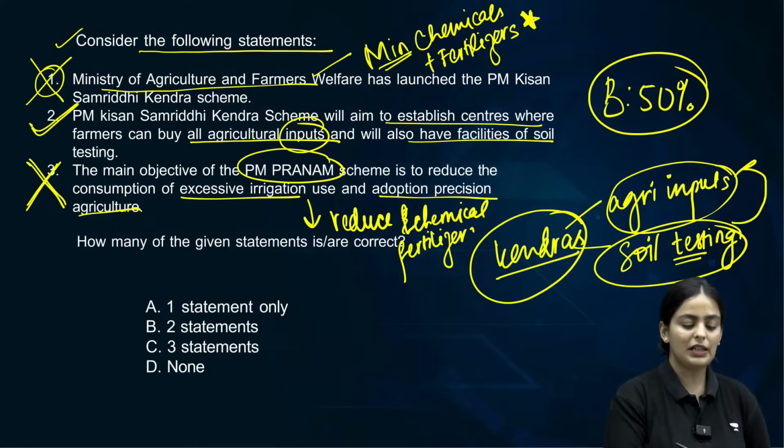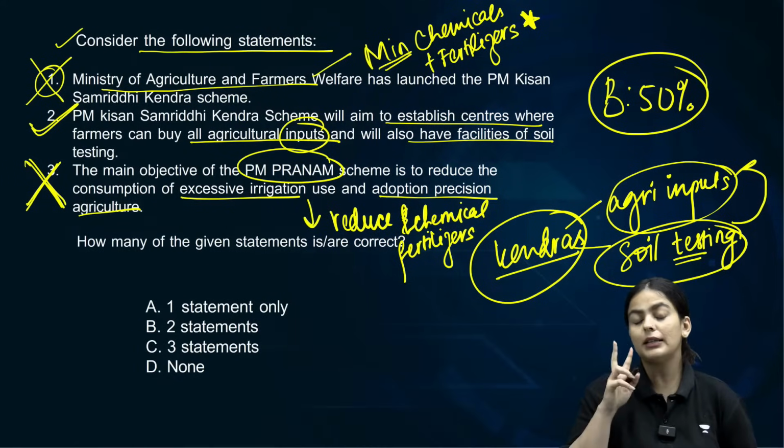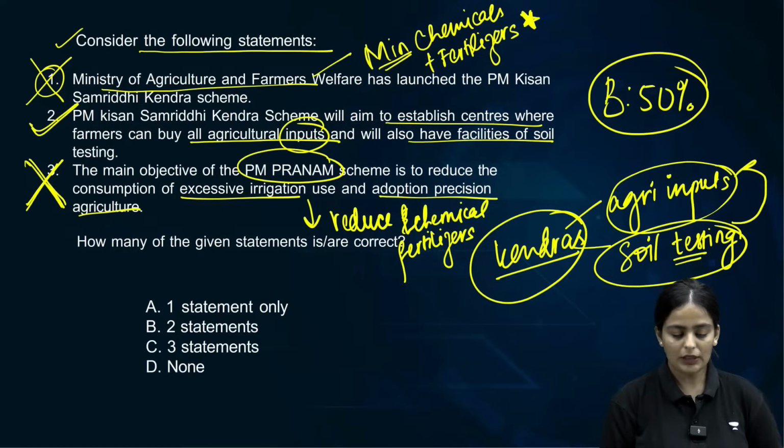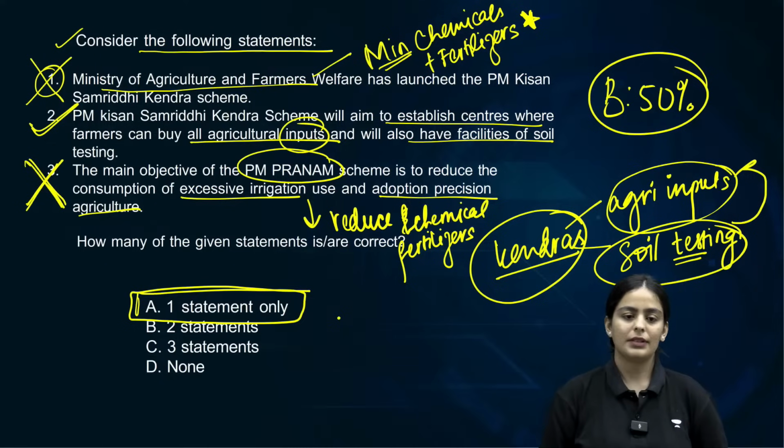Clear? So third statement is incorrect. First and third are incorrect. Only the second statement is correct. Therefore making A as our answer. Clear about this? Yes. So A is the answer.